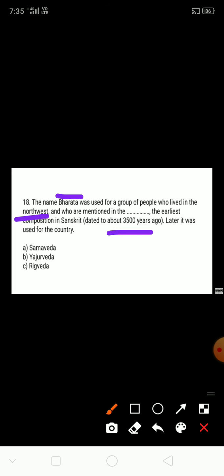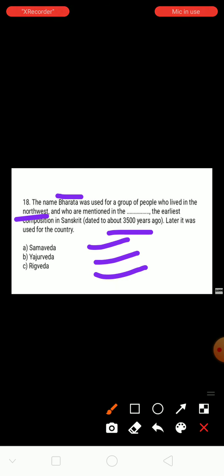Later it was used for the country. See here, the options are Samveda, Yajurveda and Rig Veda. Bharata is used in the Sanskrit composition, and the answer here is Rig Veda. Rig Veda is the right answer.